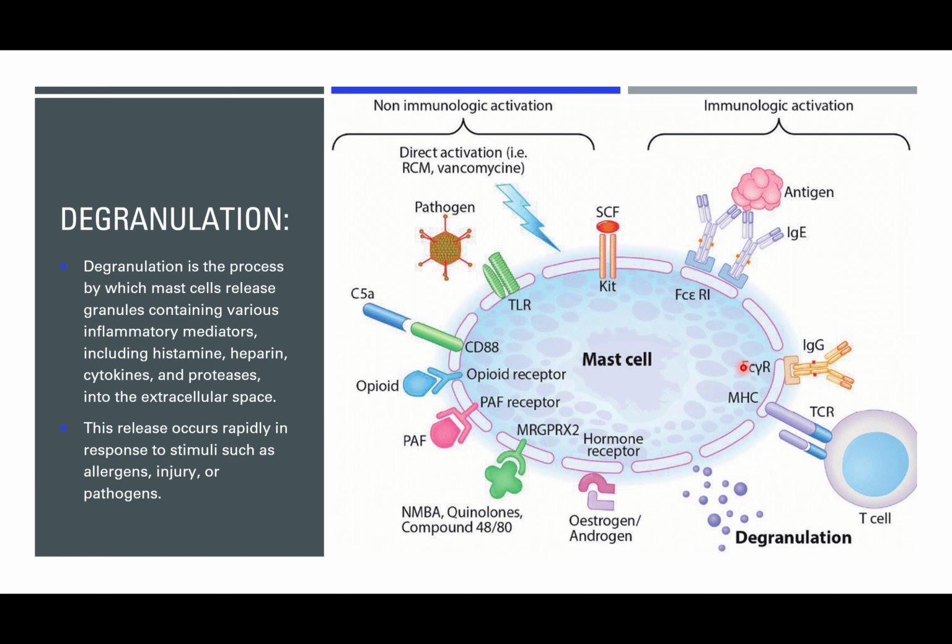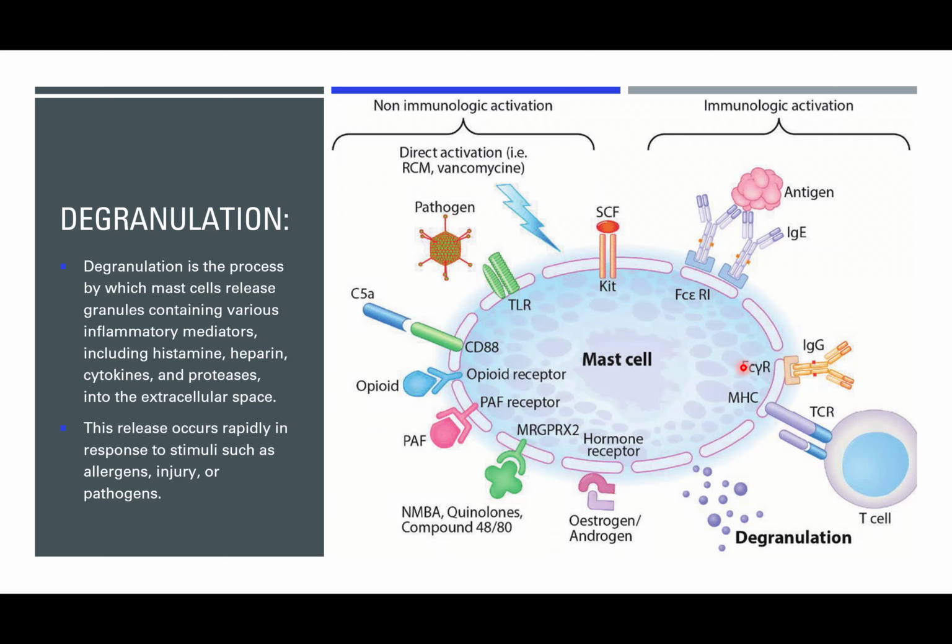They contain various inflammatory mediators such as heparin, cytokines, proteases, all of these different things, and they will eject them into the intercellular space. This release creates a rapid response to allergens, pathogens, and any type of injury.